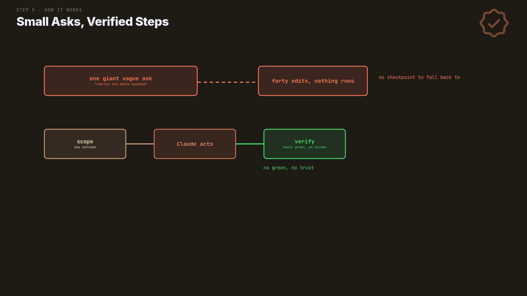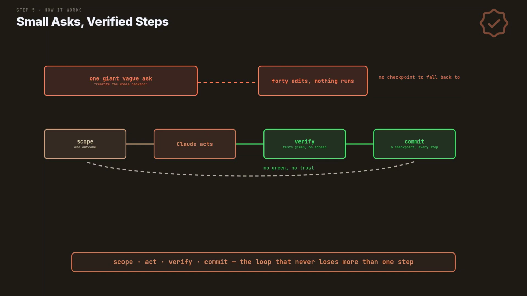Verification is not optional. Make Claude run the tests and show you green before you believe anything. Commit after every working step. Cheap checkpoints make every mistake a 30-second rollback. And start every unrelated task with /clear. A fresh context beats a confused one.